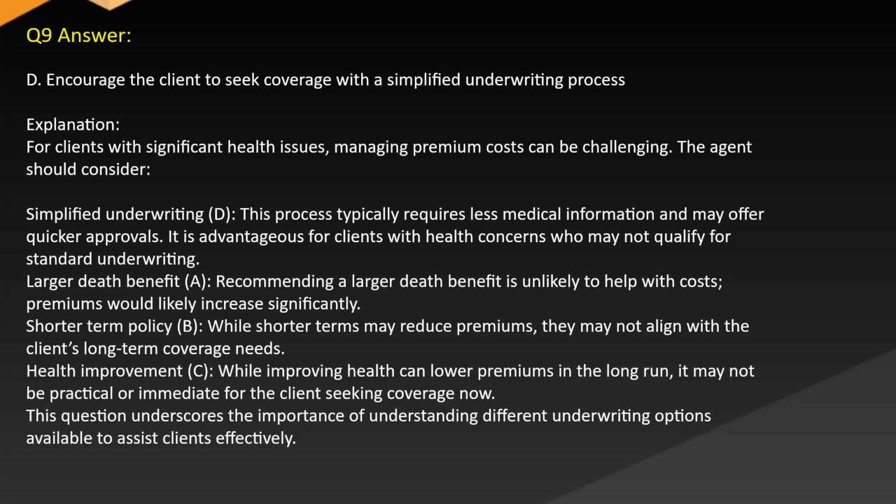Larger death benefit. A. Recommending a larger death benefit is unlikely to help with costs. Premiums would likely increase significantly. Short-term policy. B. While short terms may reduce premiums, they may not align with the client's long-term coverage needs. Health improvement. C. While improving health can lower premiums in the long run, it may not be practical or immediate for the client seeking coverage now. This question underscores the importance of understanding different underwriting options available to assist clients effectively.